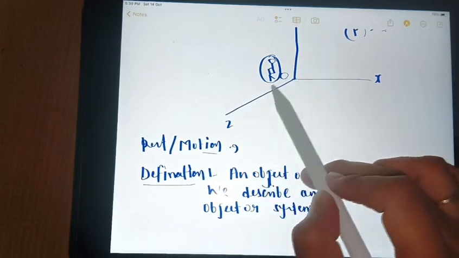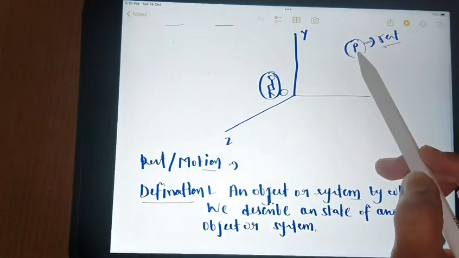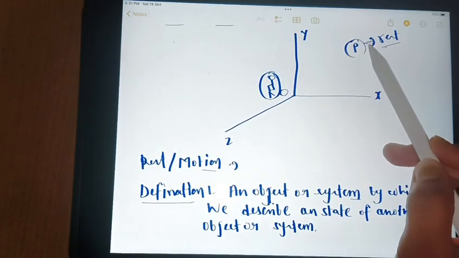Frame of reference, what is frame of reference? It is an object or system by which we describe the state of another object or system.